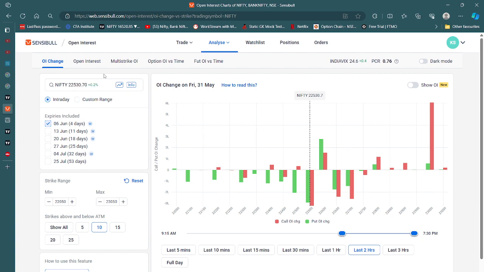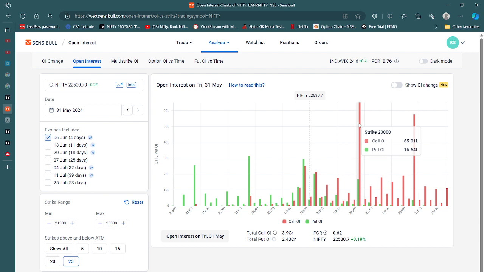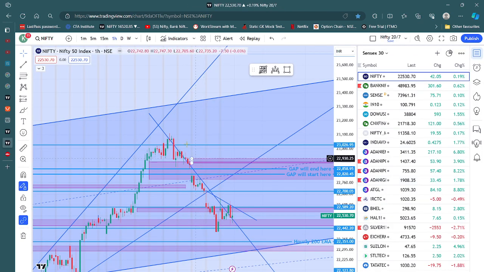If you see the open interest of Nifty, okay, 23,000 is a clear resistance, and there is also a good resistance at 22,800. So it might gap up in here, between 22,800 and 23,000. This looks like a good range for a gap up, so you might see it in here or maybe in here.